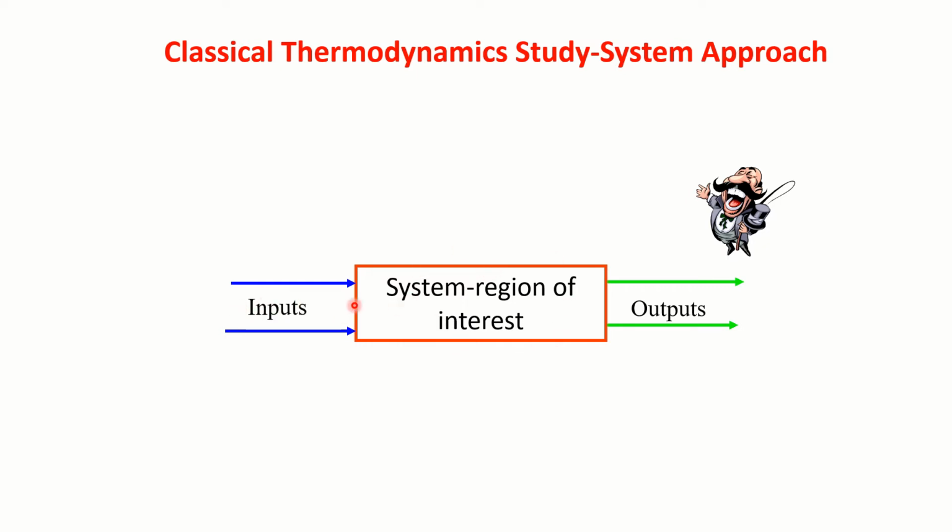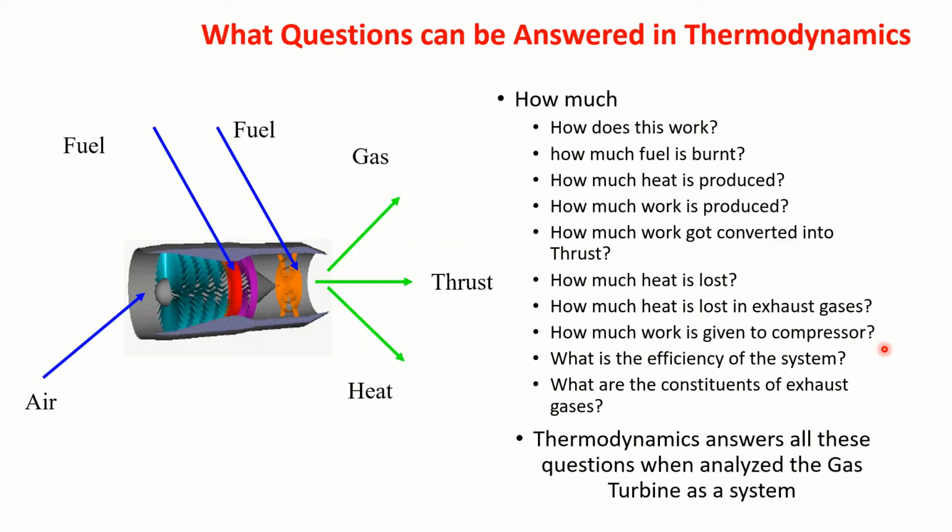There are inputs to the system and there will be output from the system. So here I have shown, let us say, a person who is interested in knowing what's happening over here. So he will just select the region and find out what inputs are getting in, what's happening over here, and what output is coming out. So let me elaborate on this. We have many questions we would like to answer in thermodynamics.